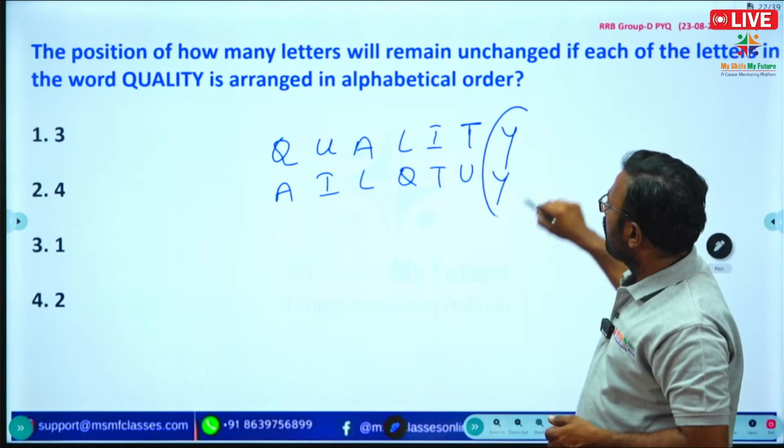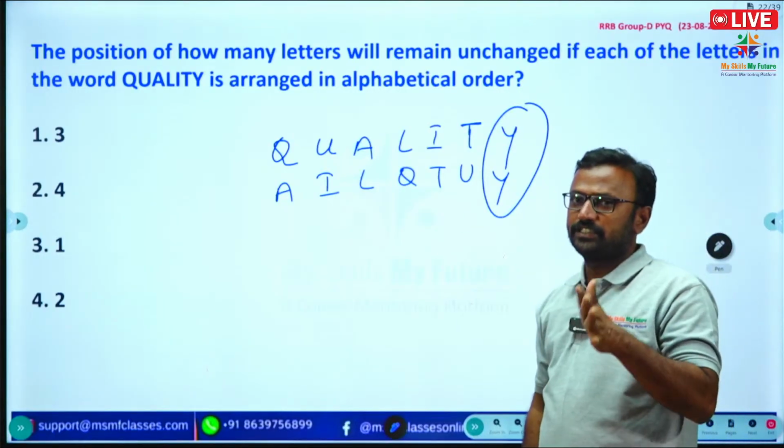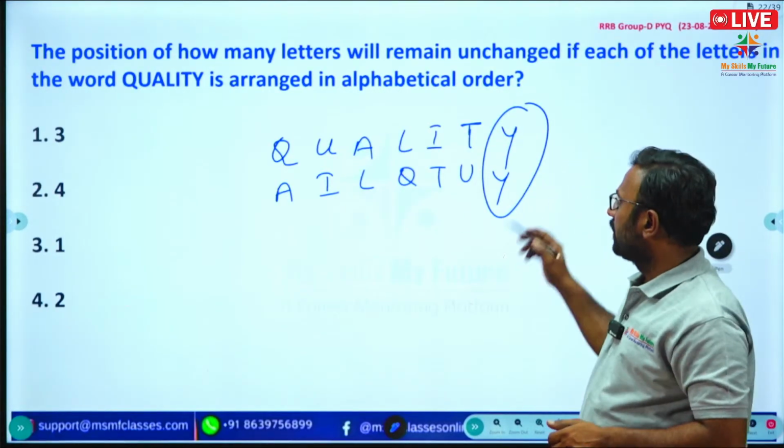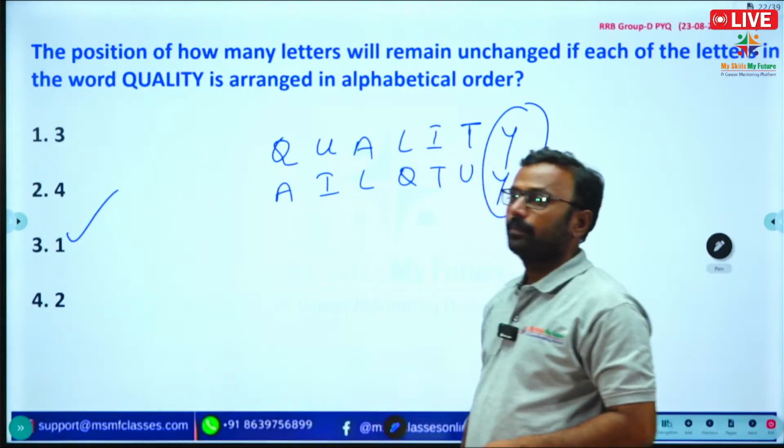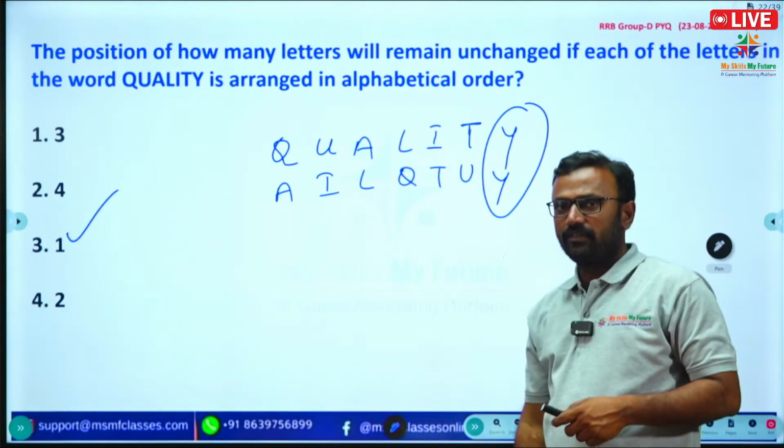So only one letter doesn't change its position and remains constant. Only one. Option 3 is correct. Okay, right. Shall we move to the next question?